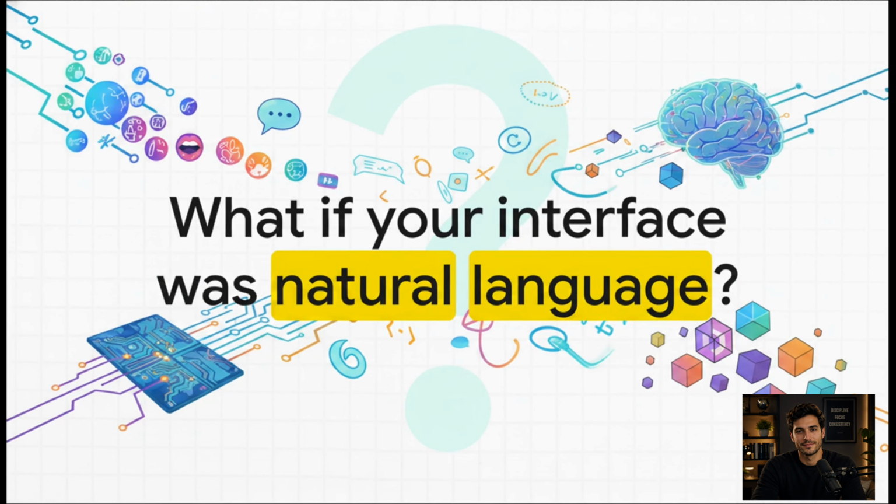I want you to really think about the underlying architecture of software development for a second. What happens when your compiler is literally replaced by a large language model? What if your highly complex IDE gets stripped all the way down to just a natural language interface? It completely upends how we think about development cycles, right?